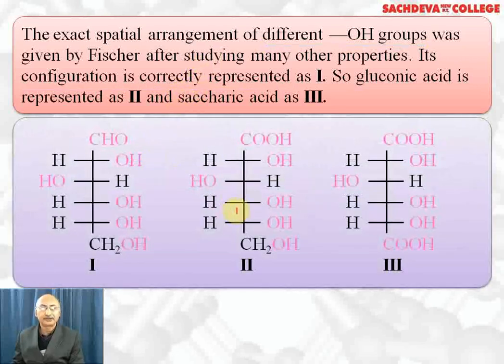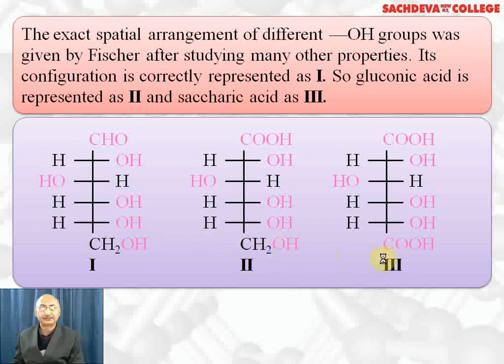So gluconic acid is the second representation and saccharic acid is represented by a third structure. All of them have OH group on the right hand side in the first, left hand side in the second carbon. This is the first carbon. So in second carbon, all of them have OH group on the right side. In the third carbon, OH group is on left side, whereas fourth and fifth carbon, OH group is again on right side, and last group is CH2OH in glucose, whereas same CH2OH group in gluconic acid or carboxylic acid group